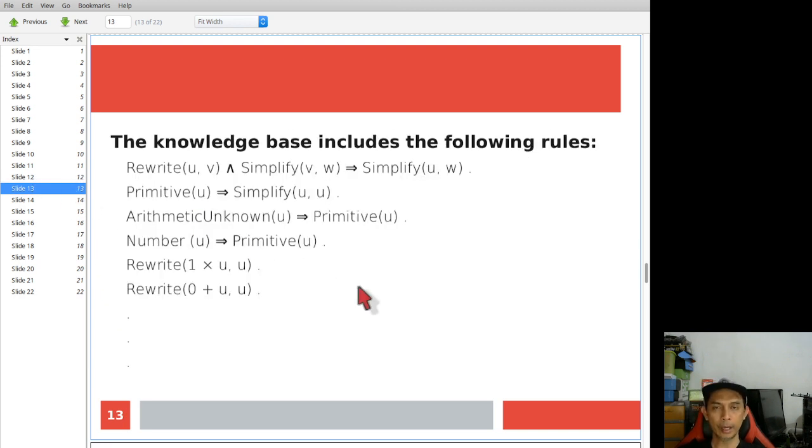So you may have a knowledge base that includes the following rules. Rewrite u to v and simplify v to w implies simplify u to w, and primitive u is equivalent to simplify u to u.